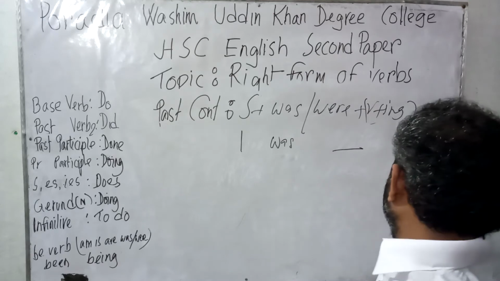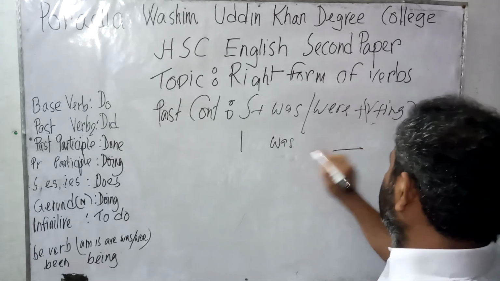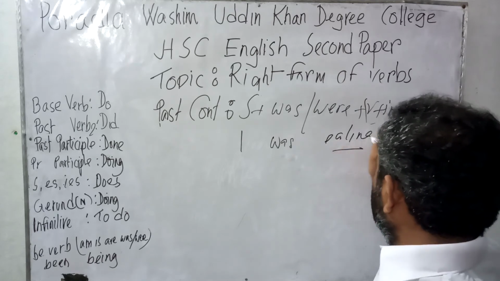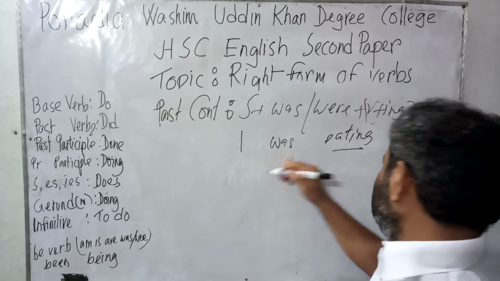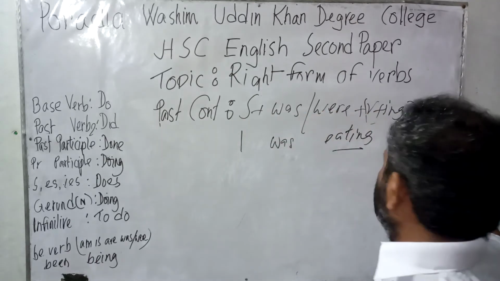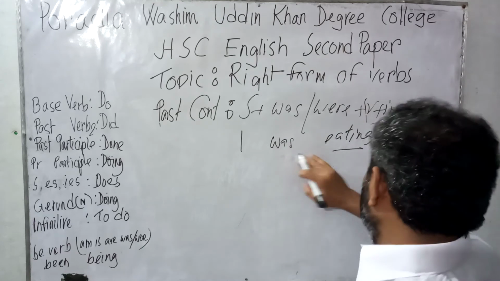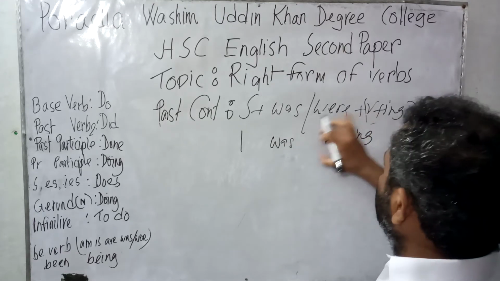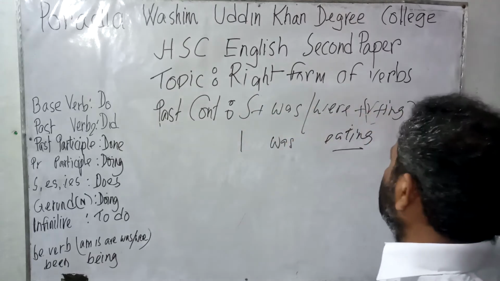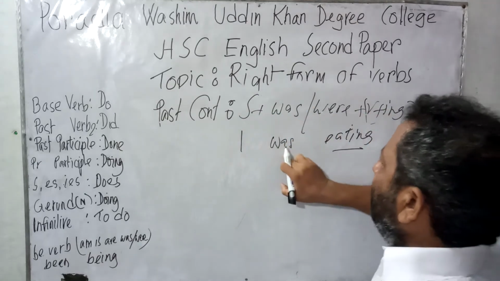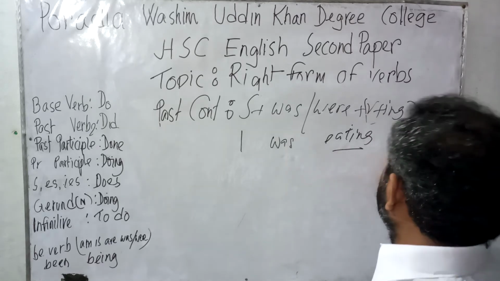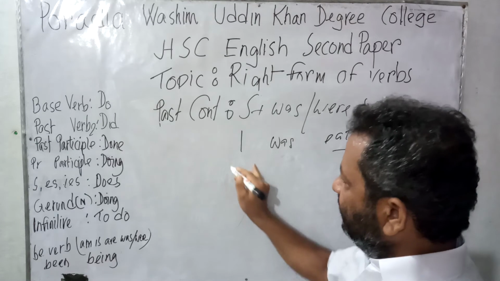Now, if the word was given and there is no verb, since we usually eat rice, we can consider that it would be eating. As the word was is given here, as per the structure, subject was or were, verb ing, object, we can consider clearly that it would be eating. So subject I and was is given, so it would be eating. I was eating rice. Now let us consider the passive form.